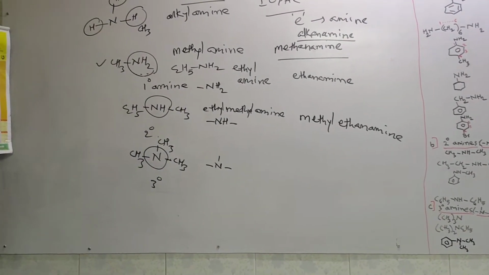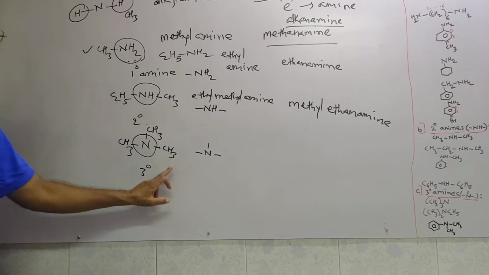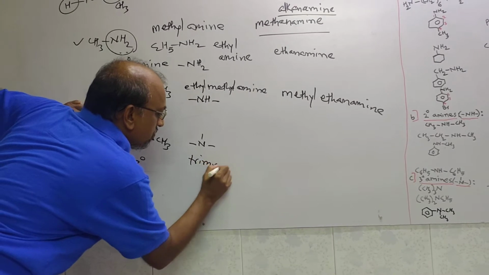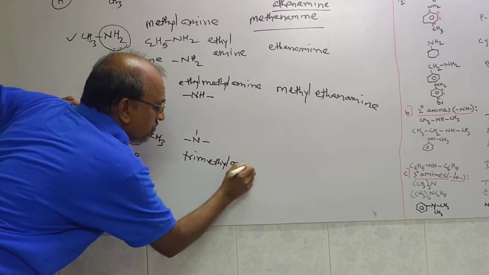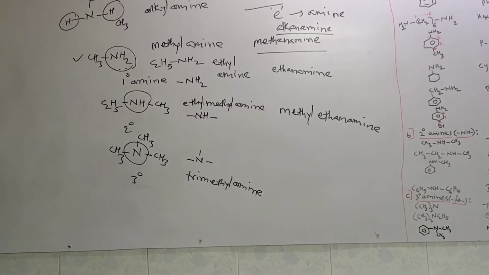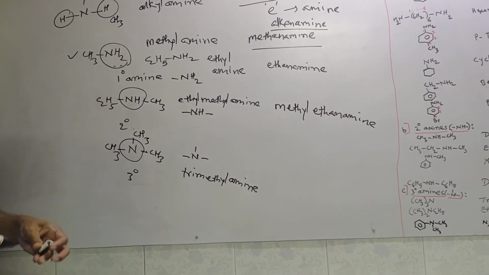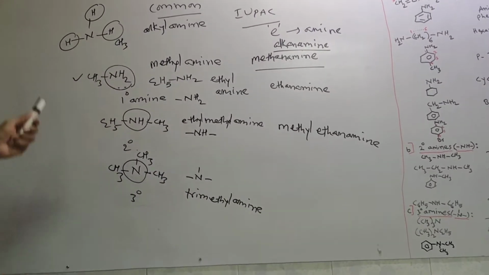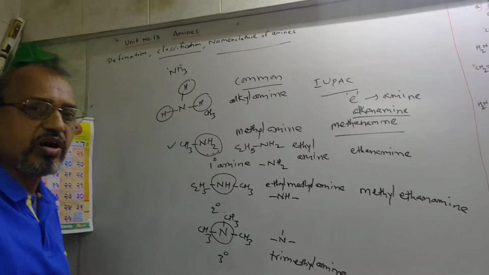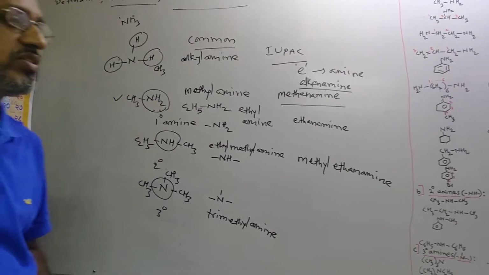tertiary type of compound also. In the case of the tertiary compound, here 3 methyl groups are there. That's why trimethyl amine is the common name. I will write it over here. Trimethyl amine is the common name, and for the IUPAC name we will write trimethanamine. Okay. Now I have given some examples of the common names and IUPAC names of amines. Similarly, we will see a few more examples which are different and versatile.